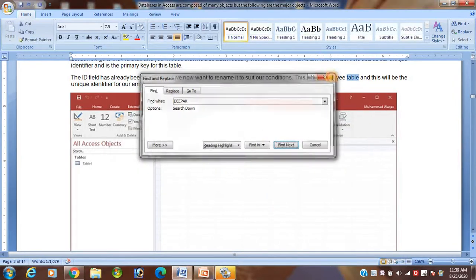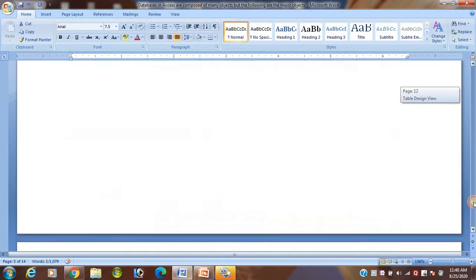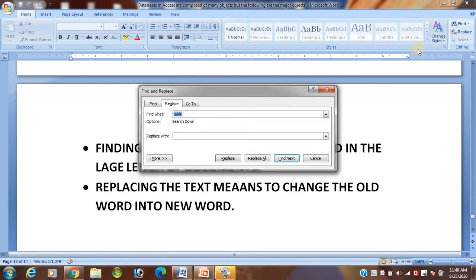Next, students, we will discuss replace. That means if a word has been given, and I want to replace it, how do I replace the text? To replace, go to the Home tab, then the editing group, then click on the Replace option. After clicking on Replace, two boxes will be available: one is the Find what box, then Replace with.